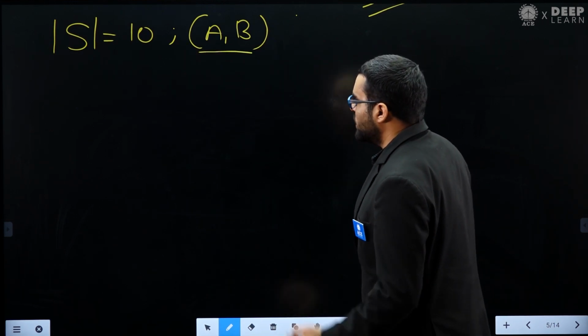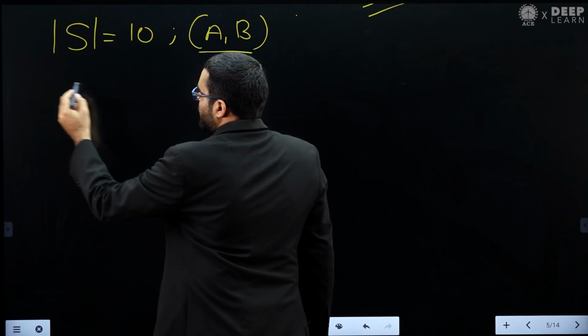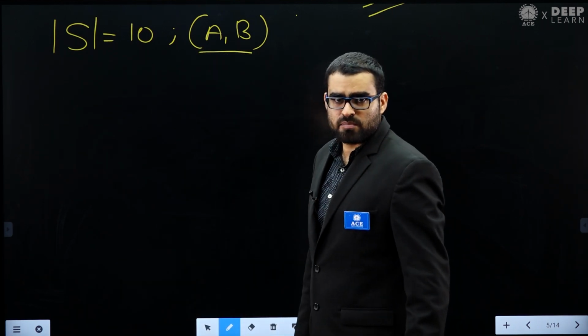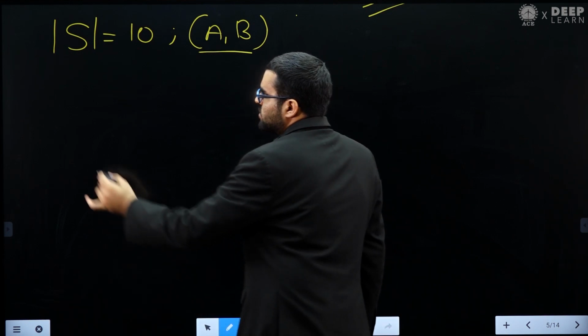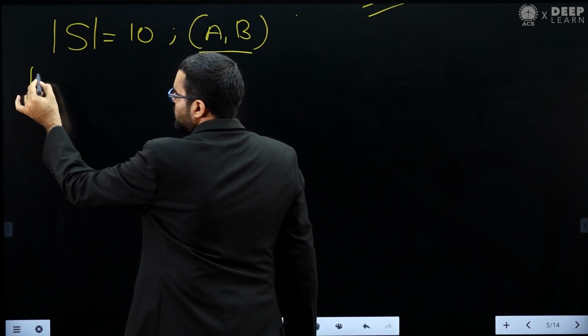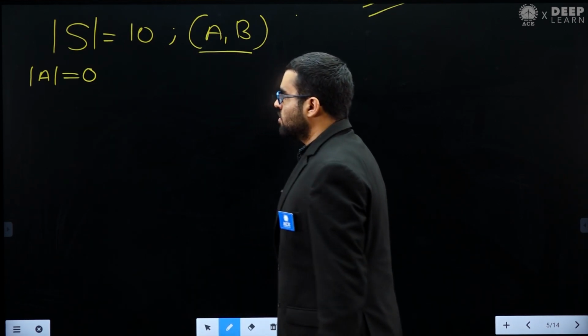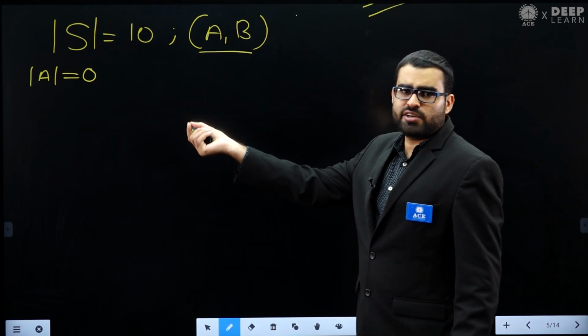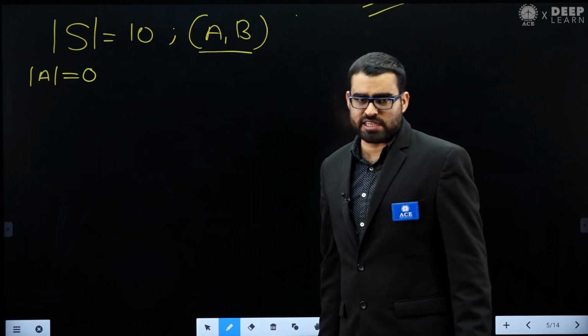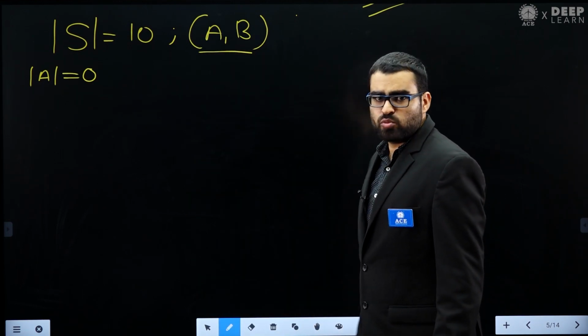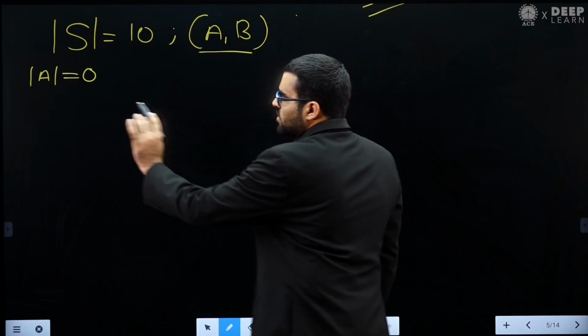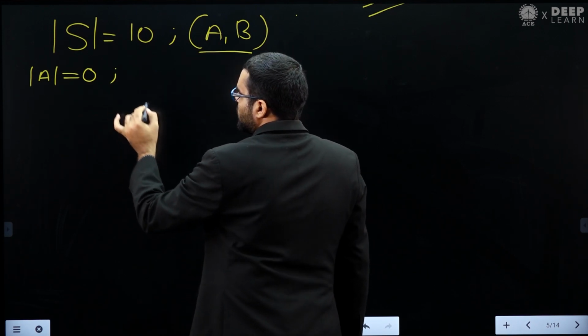How can we solve it? Very easily. Let's look at A. I can take the cardinality of A equal to 0, which means A is the empty set.